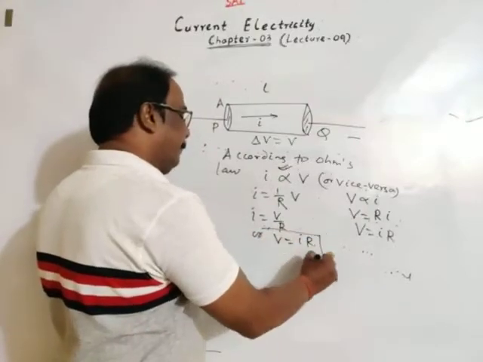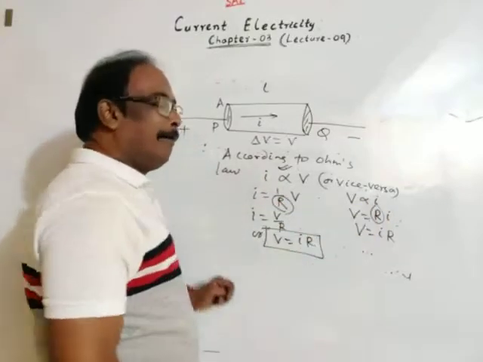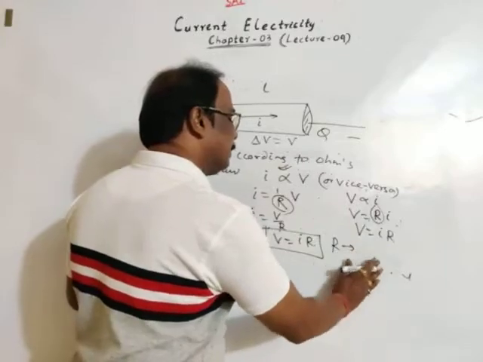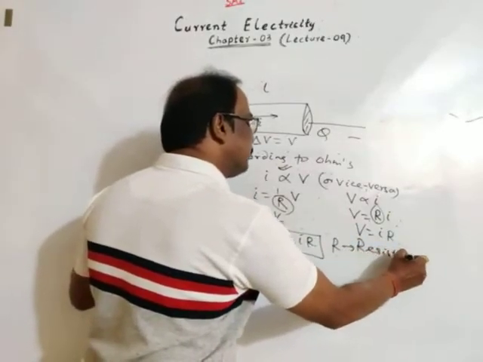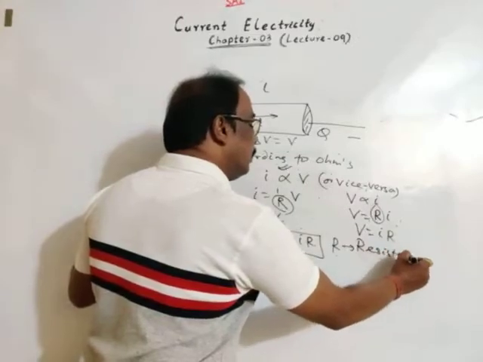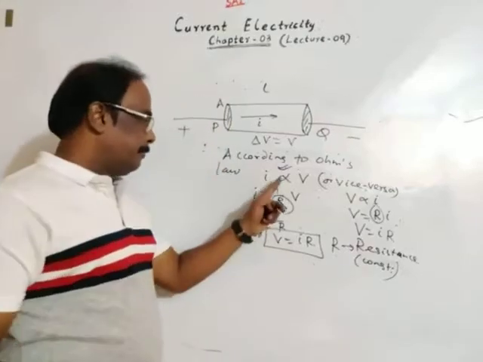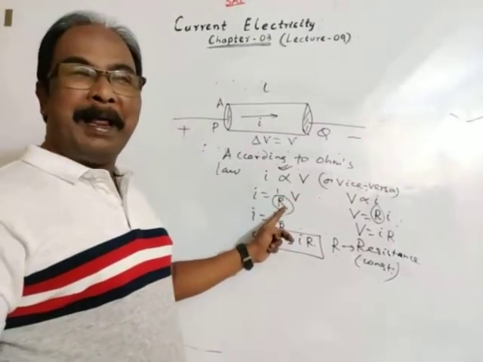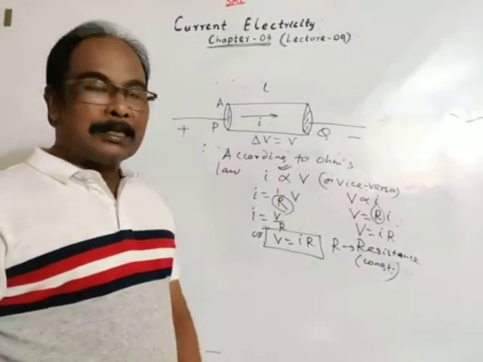R. Okay, where this R is resistance, R is the resistance of the conductor, which is constant. I proportional to V, I is equal to 1 by R into V, means 1 by R is constant or resistance is constant.